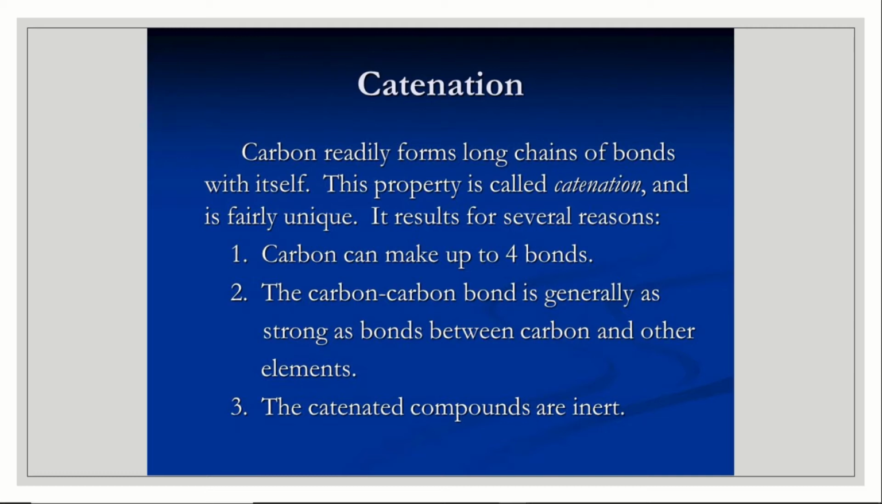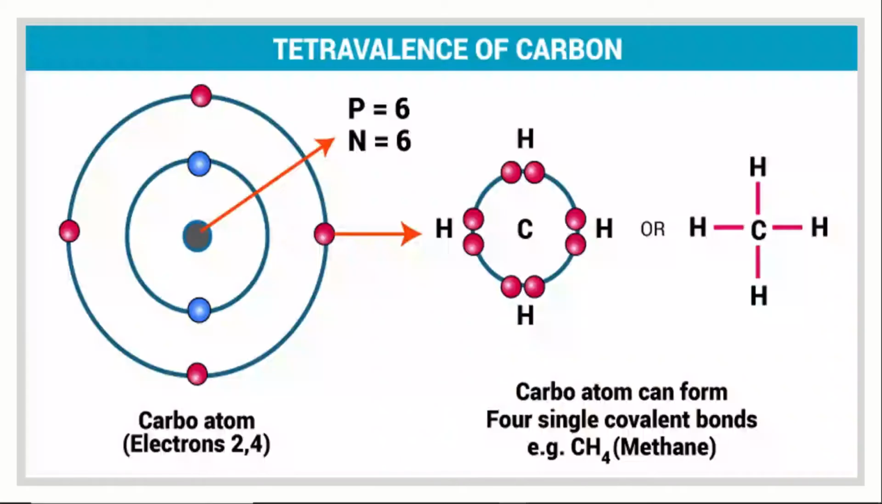Carbon can make up to 4 bonds. The carbon-carbon bond is generally as strong as bonds between carbon and other elements, and the catenated compounds are inert. These things you have to keep in mind always, and it is very important.